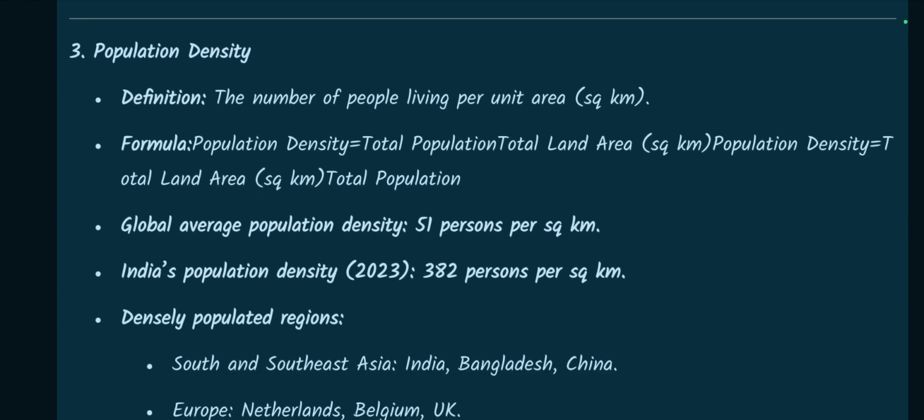Number 3, population density. Definition: the number of people living per unit area, that is per square kilometer. Formula: population density is equal to total population by total land area, which is in square kilometer. Population density is equal to total land area by total population.